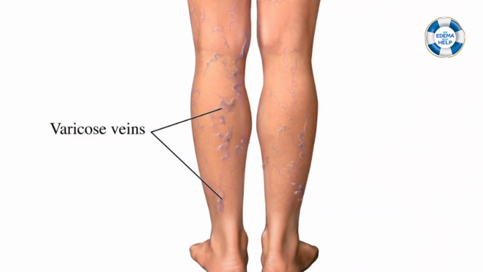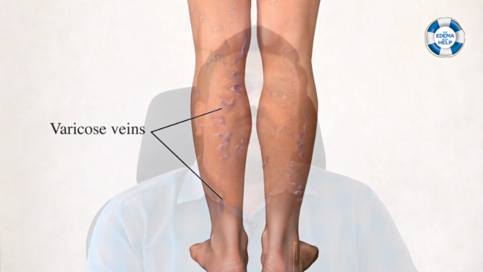Another common cause which we see in day to day practice is varicose veins. Varicose veins are nothing but dilatation of the blood vessels in the lower limbs. Patients with occupations like drivers or pilots who sit for prolonged periods, or police who stand for prolonged periods, develop pooling of blood in the lower limbs, which will cause edema.